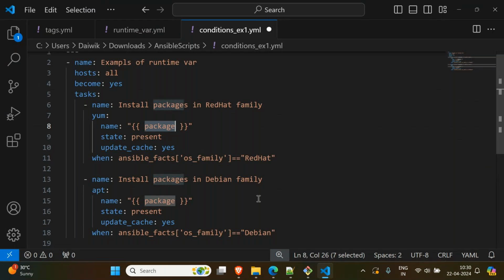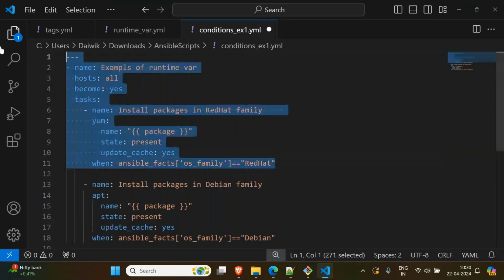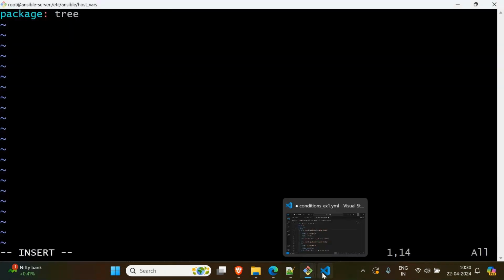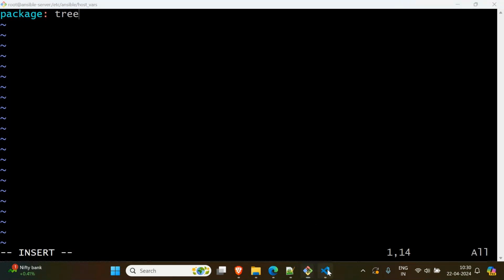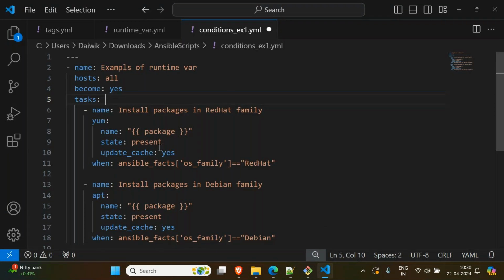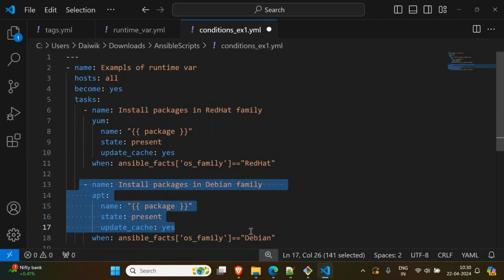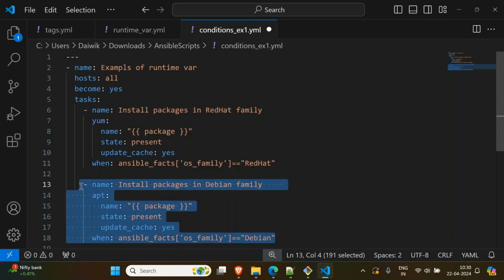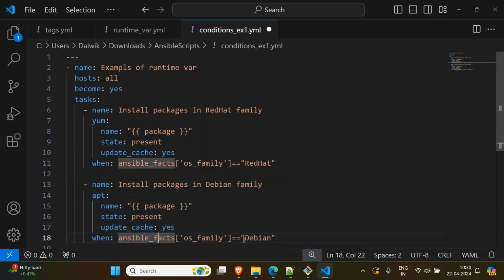Okay, with the same name I want to create a file now, right? The same file, the previous one, I can use the same code. Even though I say all, no problem, this module will not execute because that file does not belong to this family, the Debian family. If it does not match, it simply ignores it and will not issue any error, because only the condition that matches will be executed.